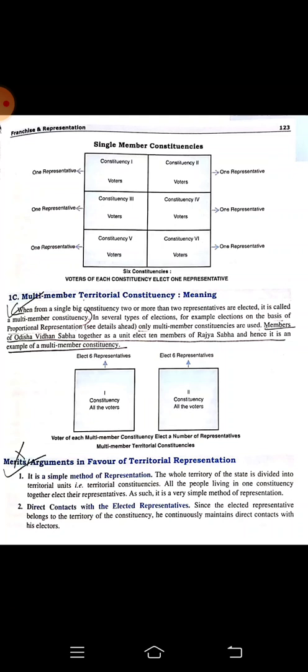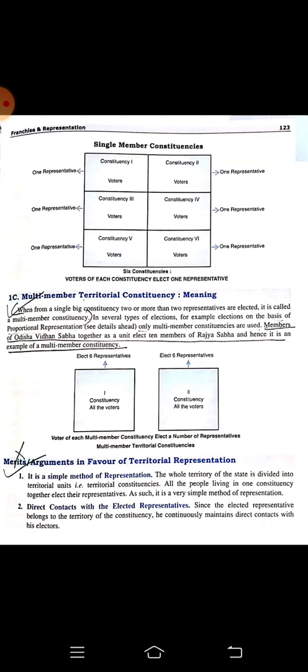It is a very simple method of representation. First, there is no confusion. Each constituency will just select, and then they are going to be representing us and form the government. So it is very simple. There will be no confusion, because the entire country at the same time will not have the election. Each constituency will be monitored well.